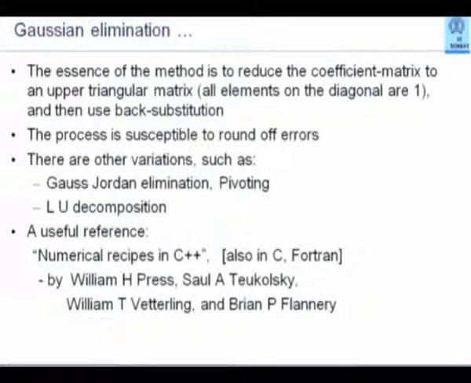There are many variations of this method, and these variations are required because in actual practice, when you use floating point numbers, which is what you have to use for computations, you will face a lot of problems due to round off errors. That means you are unlikely to get exact results. If that alone was the problem, you could live with it.